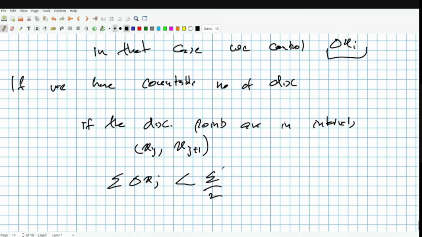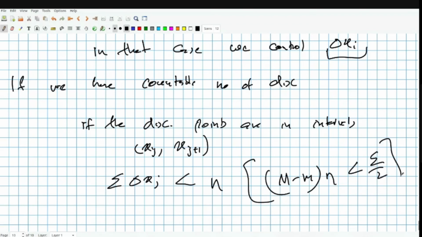Not exactly epsilon by 2, but some eta such that, whatever the bound of the function is, say capital M minus small m times eta, I can bound by epsilon by 2. Essentially, we'll just bound it in a very nice way.